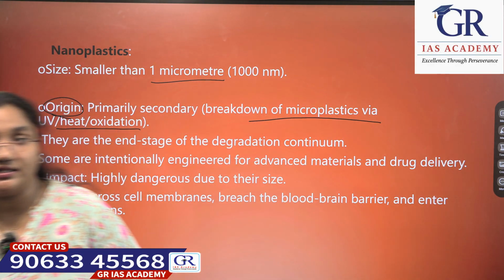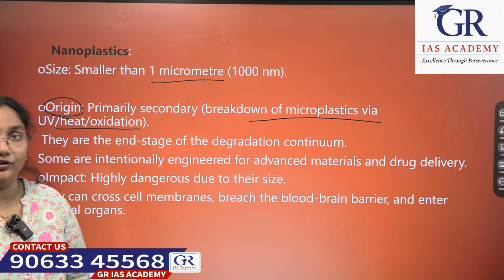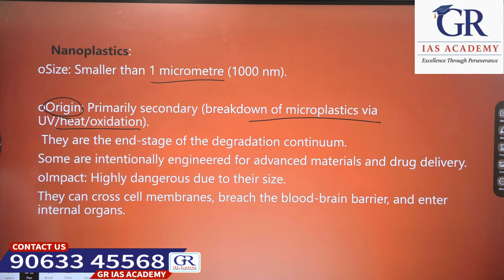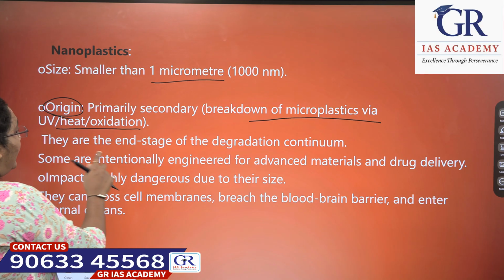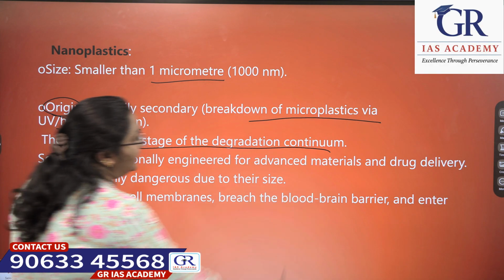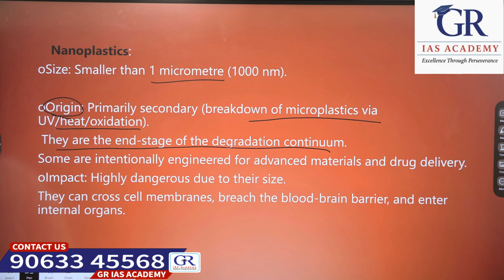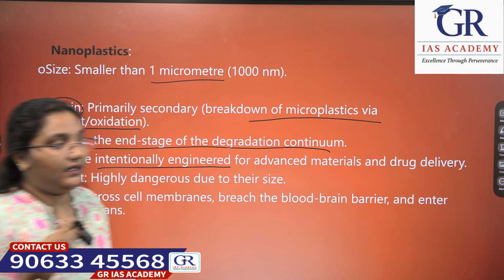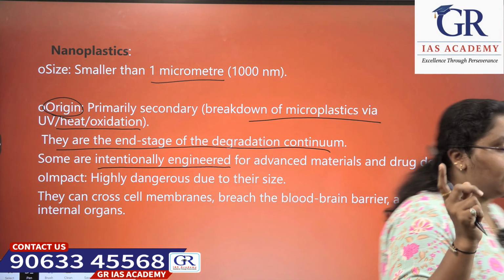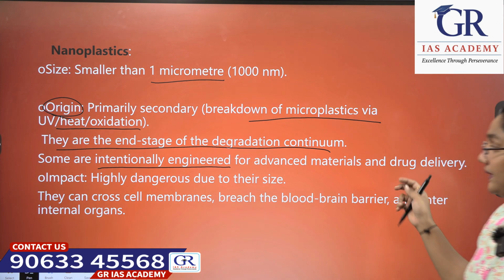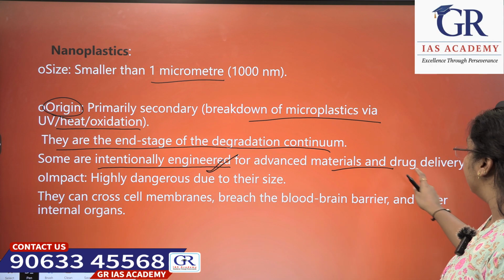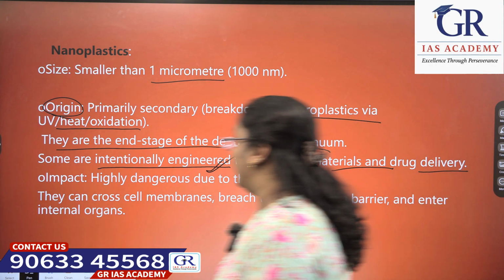By using the process of oxidation, heat or UV radiation, these nanoparticles are formed from the microparticles. Basically, they are secondary products, the end stage of degradation. They are normally formed when microplastics are subjected to UV radiation or heat, but some are intentionally engineered. They are manufactured intentionally for advanced materials and drug delivery. Okay, now let us see the impact.